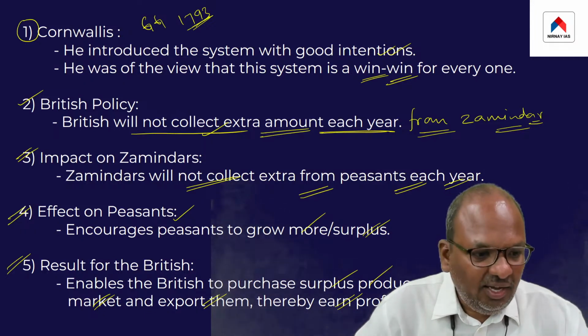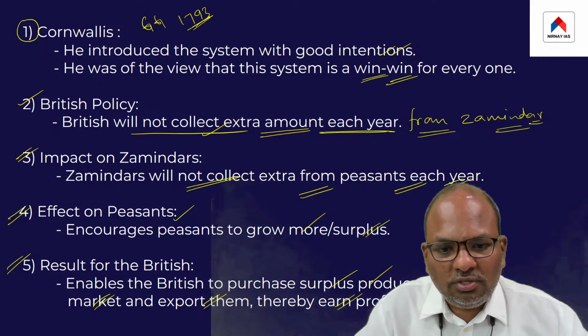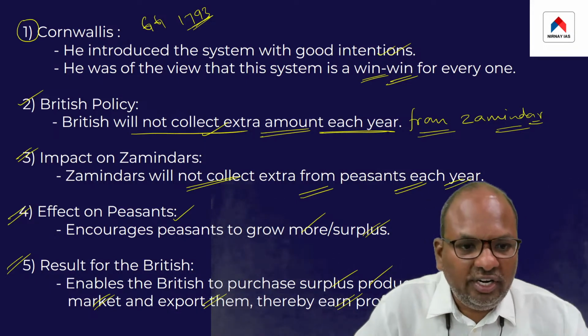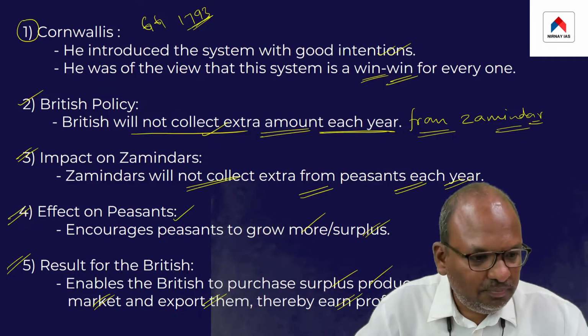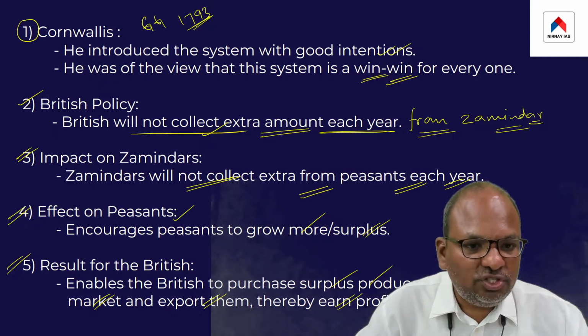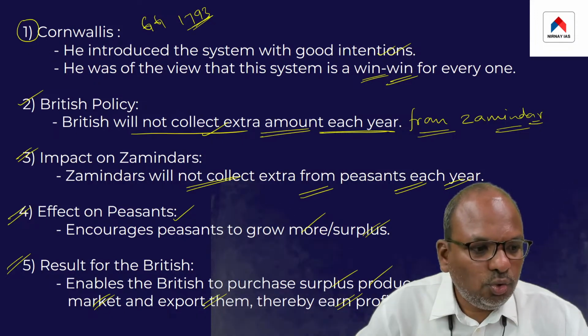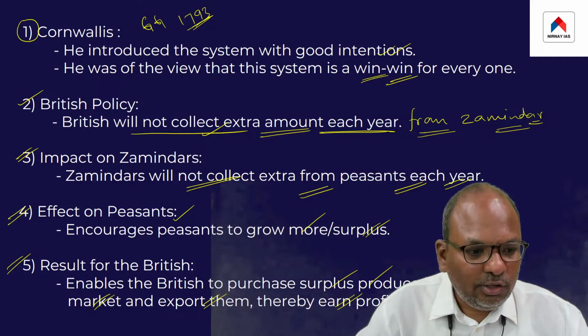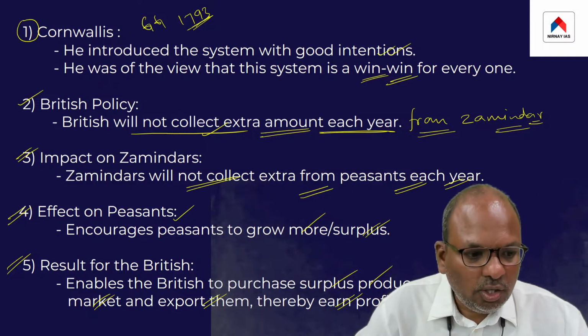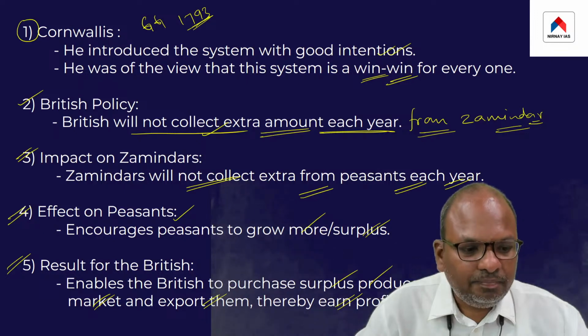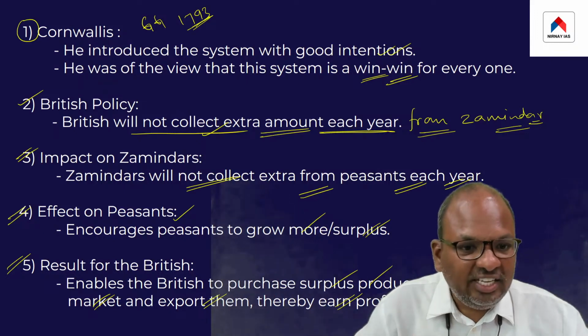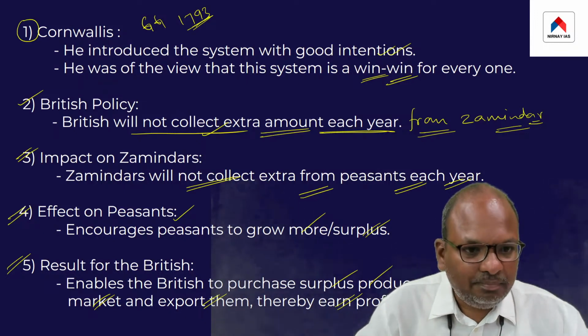So basically, Cornwallis introduced this system with all the good intentions. He hoped that this system would benefit the British because the British would be in a position to purchase goods from the market and export the same and thereby make profit.